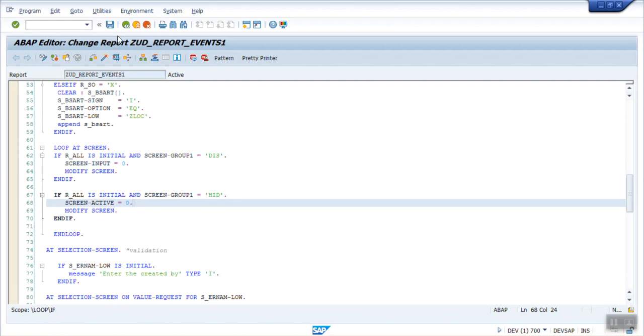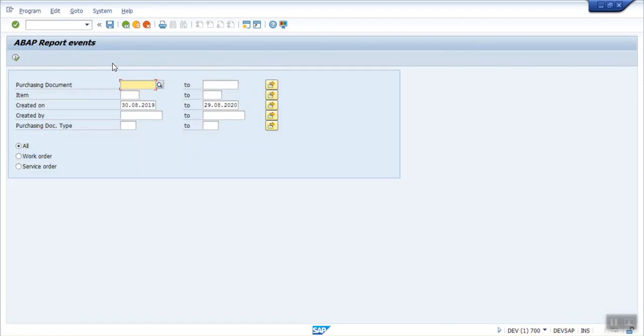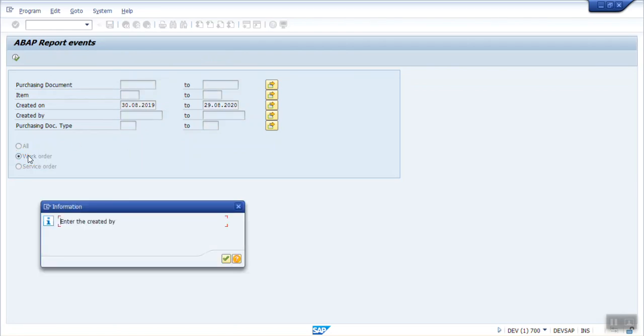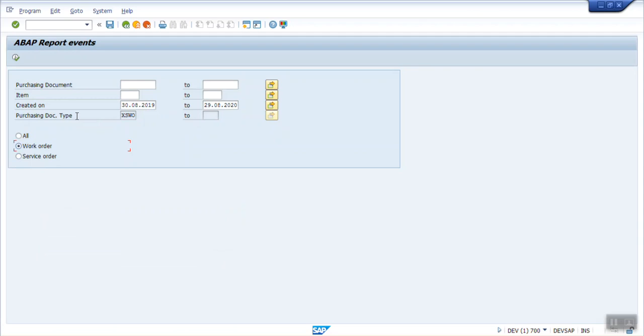Again, have a look at what is meant by input 0 and active 0. By default we can see here the created by field is there and the purchasing document type is there. If I select this, then on this I make the purchasing document type input equal to 0. This means we can still see that field on the screen.